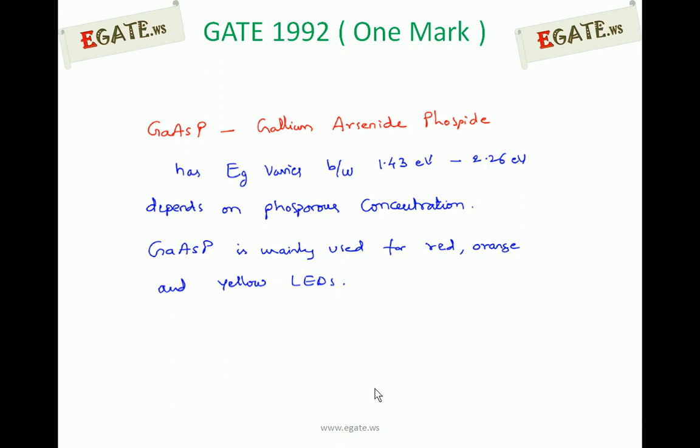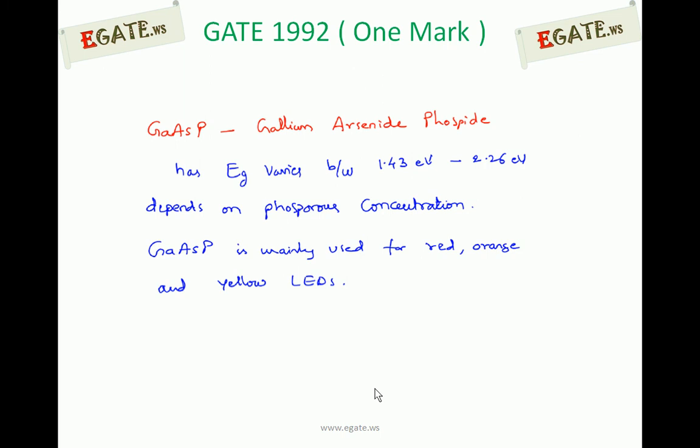Red, orange and yellow LEDs are mainly fabricated using gallium arsenide phosphide. Whenever no phosphorus is added, it is simply gallium arsenide with 1.43 electron volts, but then it won't be called GaAsP.